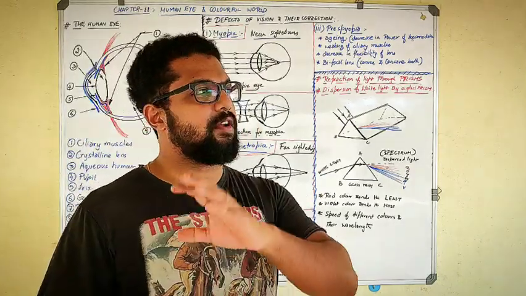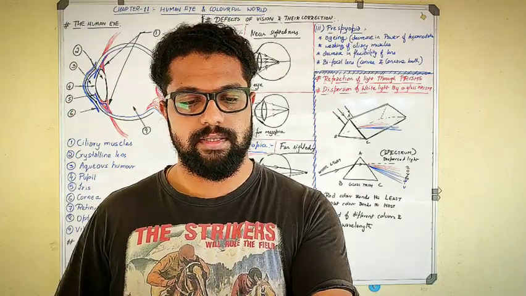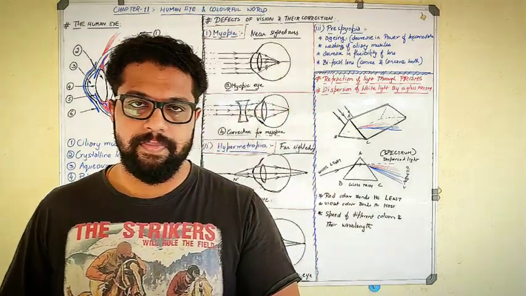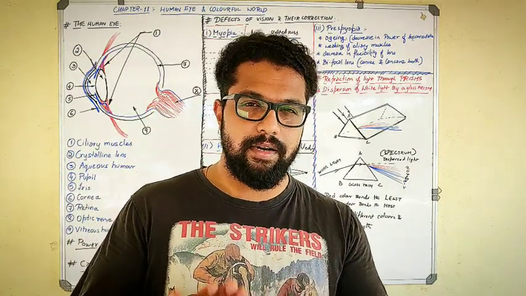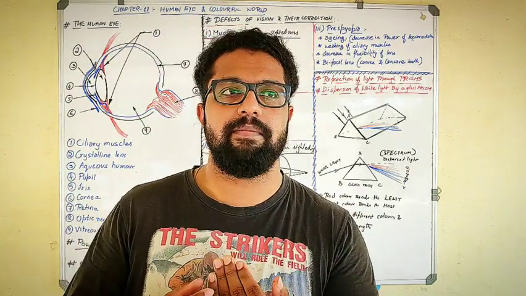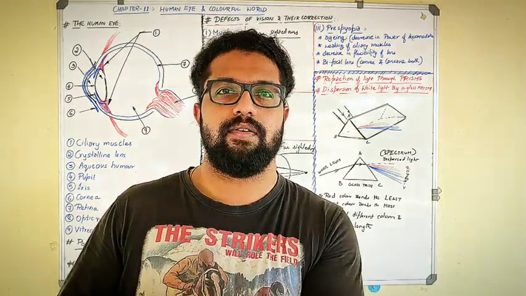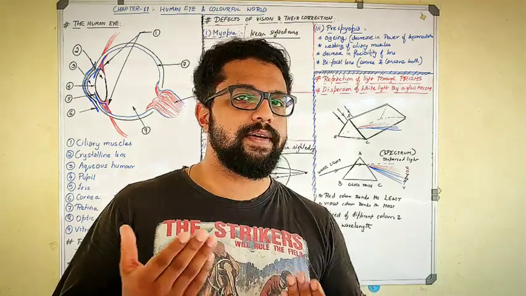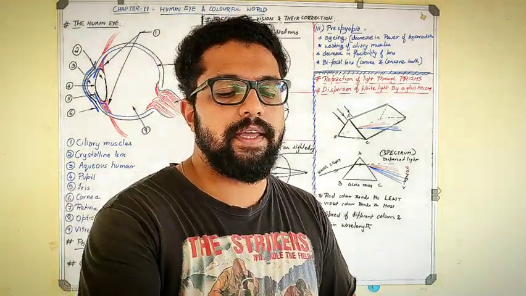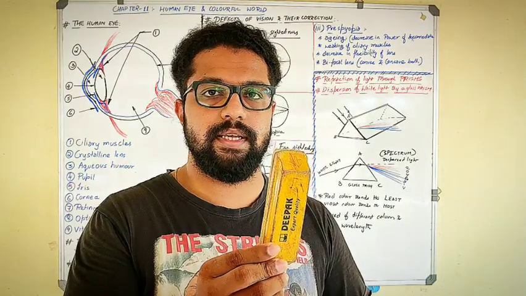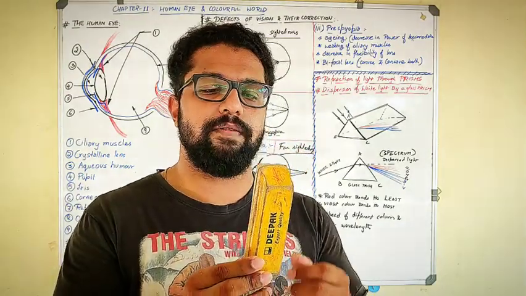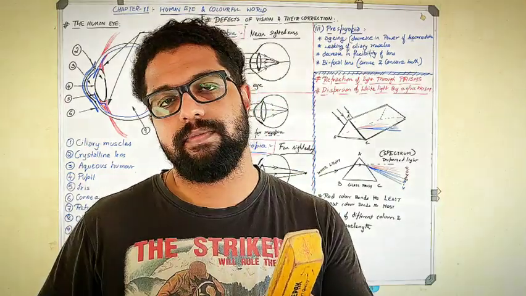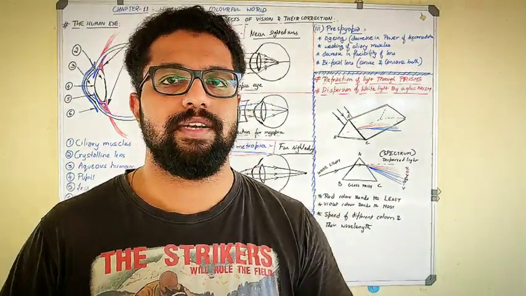If the person can see far objects clearly, but he cannot see the near things clearly, that is nothing but hypermetropia. And for a person who is having hypermetropia, the near point is not 25 centimeters, but it might be more than 25 centimeters, somewhere around 100 centimeters or 50 centimeters, something like that. For a normal person, 25 centimeters is the near point. That is, if I keep the object at 25 centimeters, I can see. But for the person with hypermetropia, if I keep the object at 25 centimeters, still it will not be clear for him, because he is not able to see the nearer objects clearly.